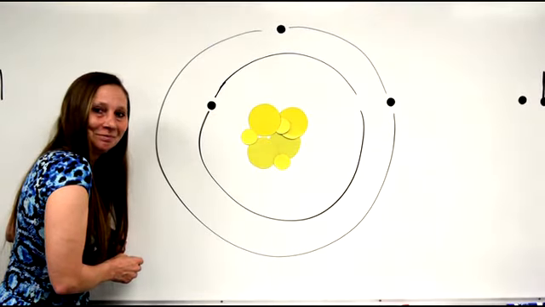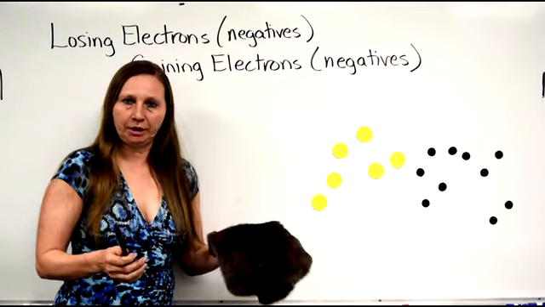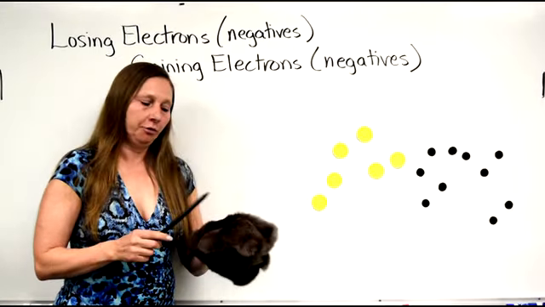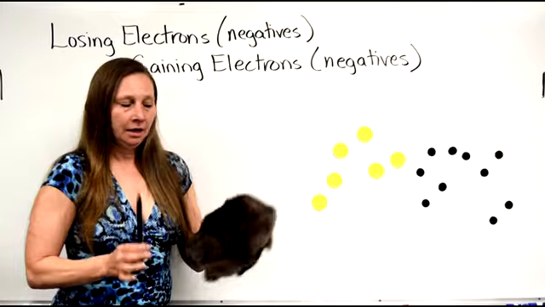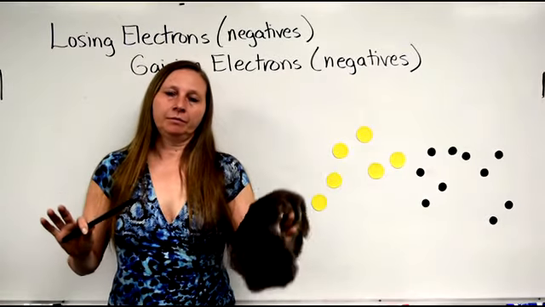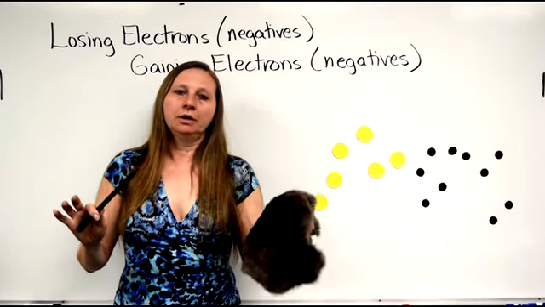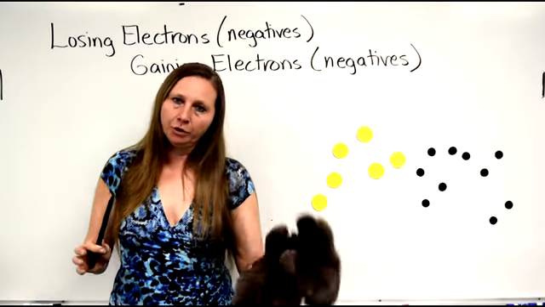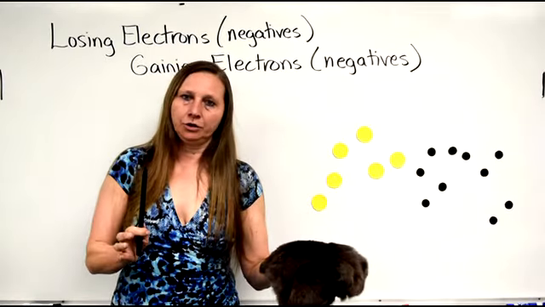Now, we're about to start a discussion about what happens to the charge on an object when electrons are transferred from one object to another. I'm going to start with these two objects being neutral. The fur is neutral, the rod is neutral.